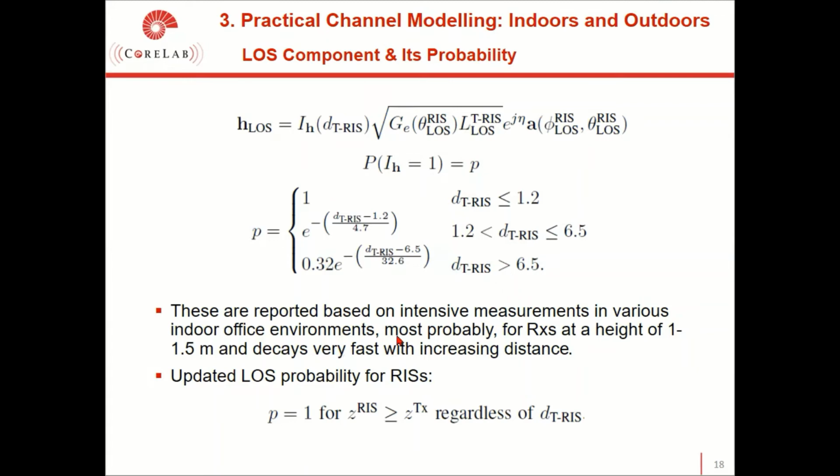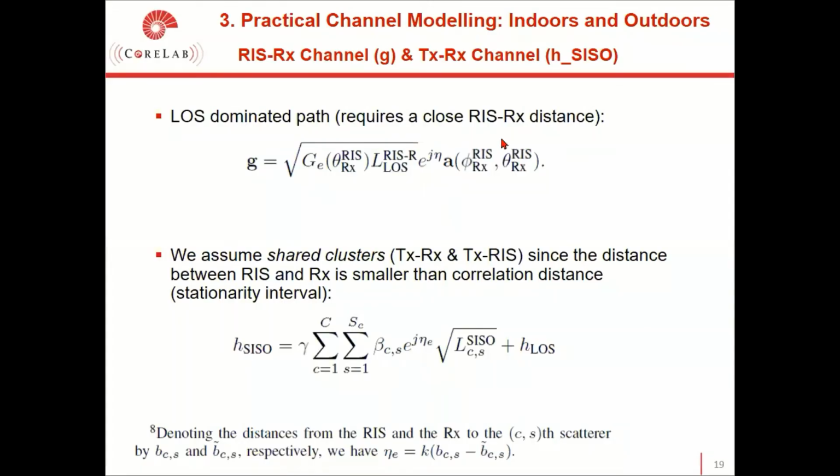As we observe from our analysis, if we look at the RIS cases, if RIS is positioned higher than the transmitter in the z-axis, the loss probability for the RIS case is equal to 1 regardless of the distance. For the calculation of the line of sight dominated RIS to RX channel G in an indoor environment, we should recalculate the RIS array response in the direction of the receiver. Finally, the vector of this line of sight dominated channel can be generated as this.